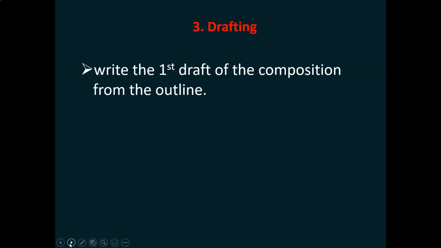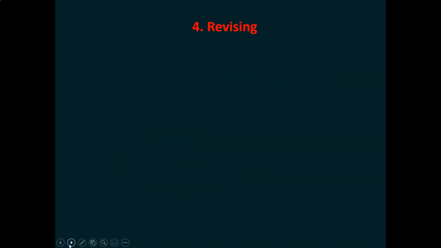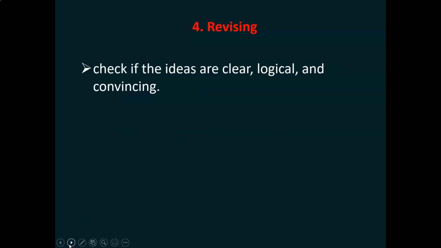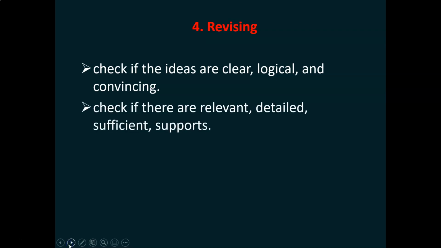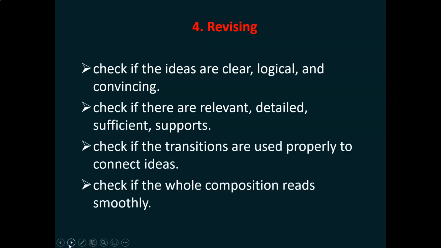Next, we draft. Using our outline, we write the first draft of the composition. We also include a title, an interesting introduction paragraph, good support in our body paragraphs, and a thoughtful conclusion paragraph. The next step is to revise. We want to check if the ideas are clear, logical, and convincing. We want to check that the support is relevant and sufficient, or enough. We want to check if transitions connect ideas and if the whole composition reads smoothly.